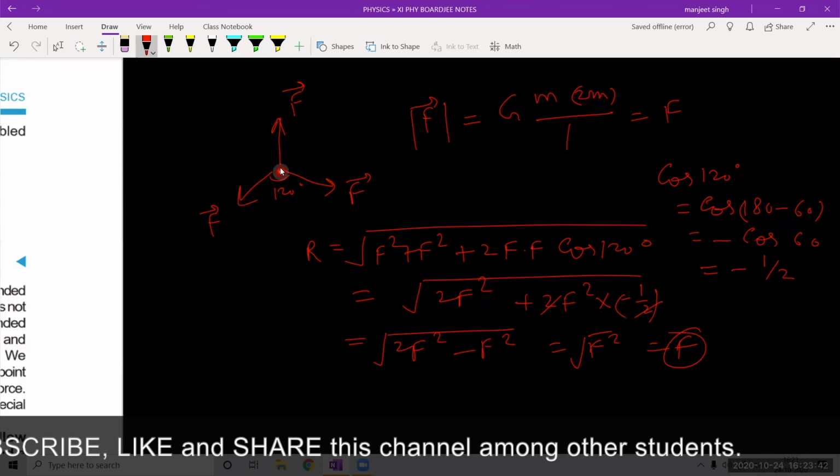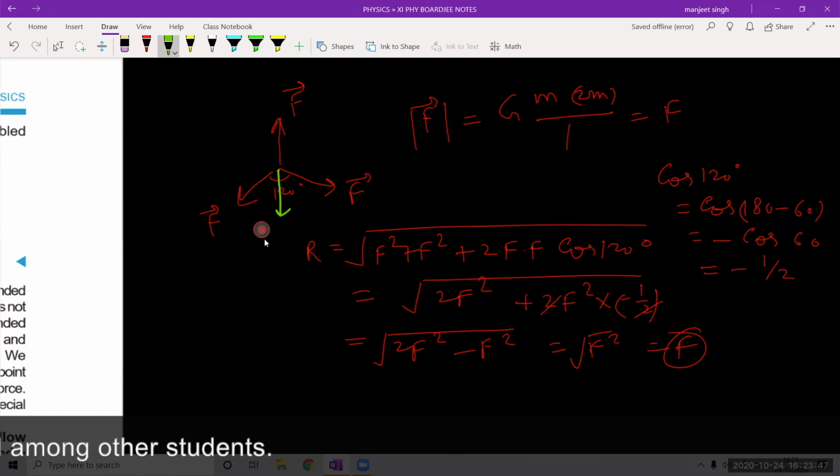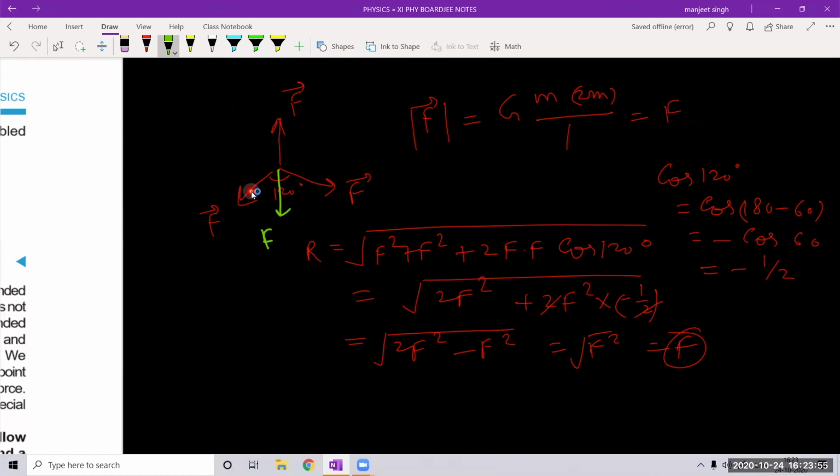Now this resultant vector is directed in this direction, and its magnitude is F, which is equal and opposite to this vector. So the resultant of these two vectors is this, and the other vector is this. Both are equal and opposite vectors, and therefore cancel out. So the resultant of these three forces will be 0. This is an important result. So what is the total force? The total force will be 0. So I have discussed another method also.